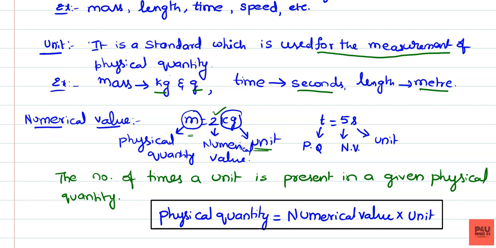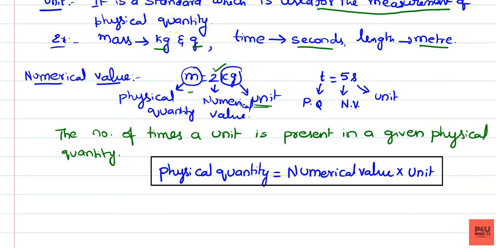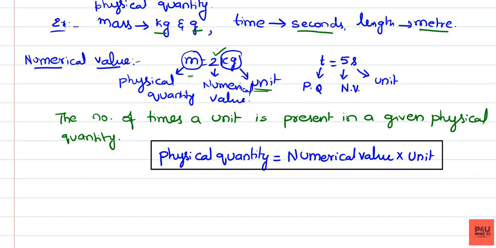Physical quantity is equal to numerical value into unit. Next one, fundamental physical quantities. So generally, physical quantities are of two types.